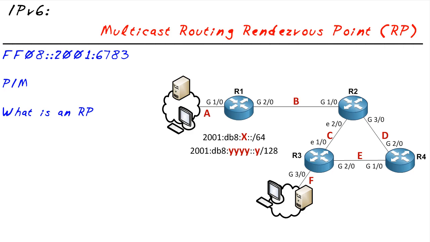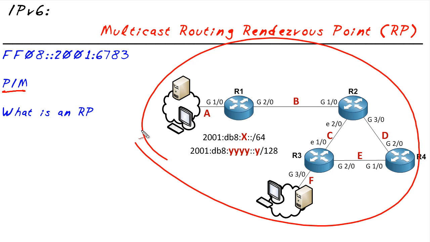How exactly does it work? Well, we're going to use PIM. PIM stands for Protocol Independent Multicast. And protocol independent means that we take our network as it is. IPv6 unicast routing is working, which is a fancy way of saying we have reachability, it's all functioning correctly, and we're going to overlay multicast on top of it.